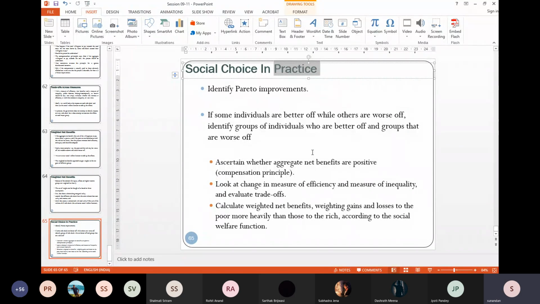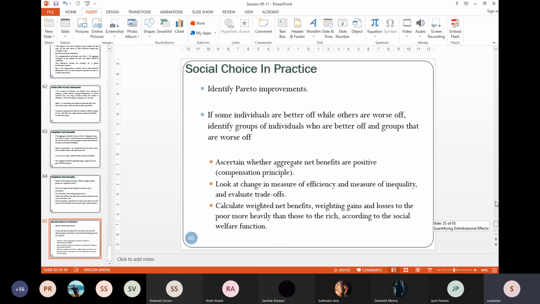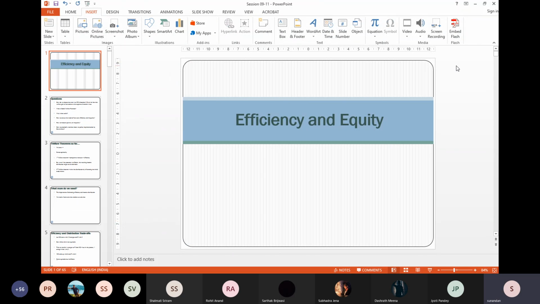The only thing is we have redefined a number of things. We have replaced one theoretical measure by one practical measure, one variable with another. Okay, so that is the debate and the trade-off between efficiency and equity.